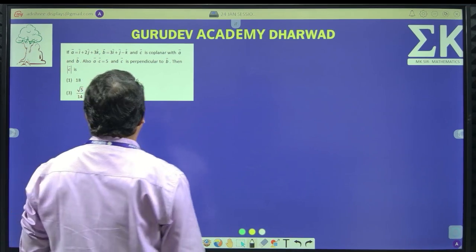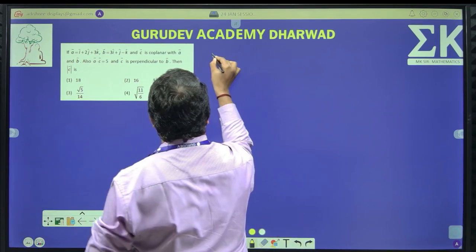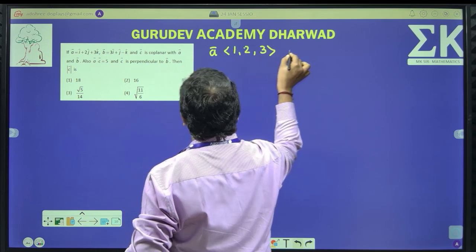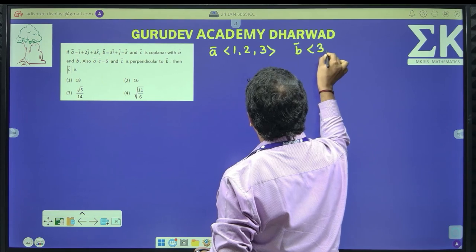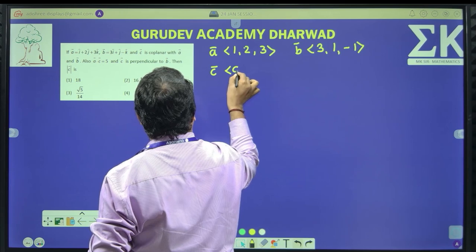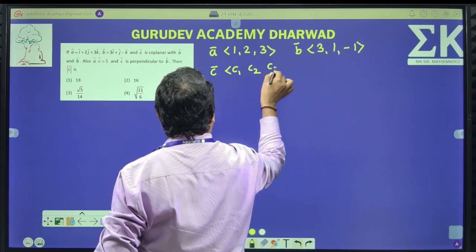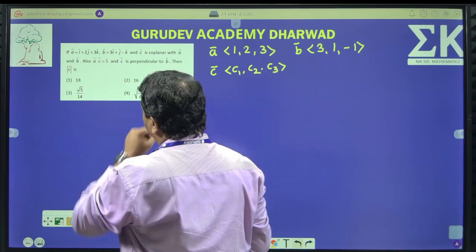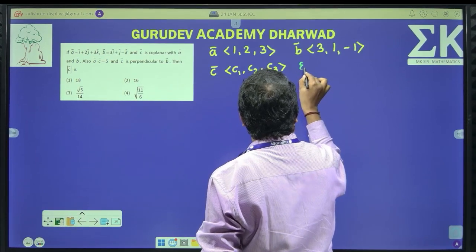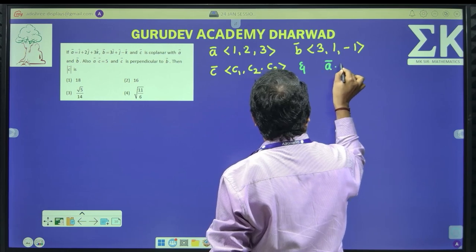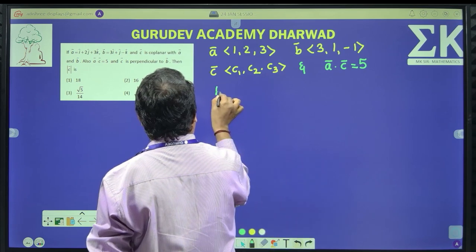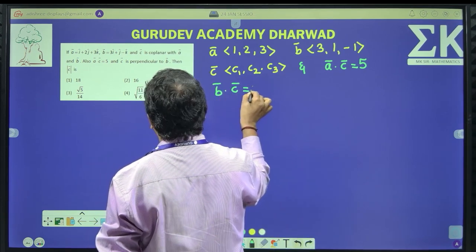So A, B, C, 3 vectors he has defined. Let me convert it to scalars. Vector A has scalars 1, 2, 3. Vector B has scalars 3, 1, minus 1. Vector C is not defined, I am taking it as C1, C2 and C3. What he has given: A dot C is equal to 5 and B dot C is equal to 0.